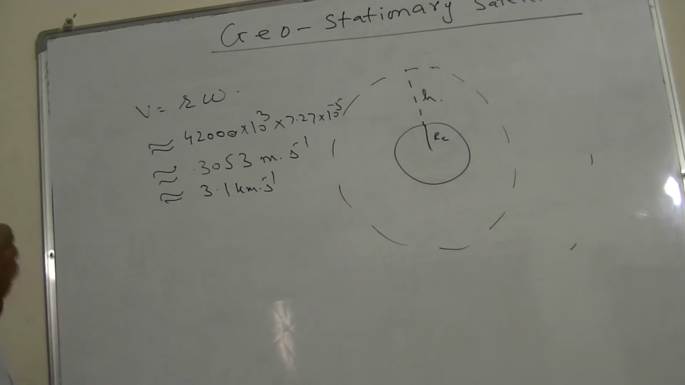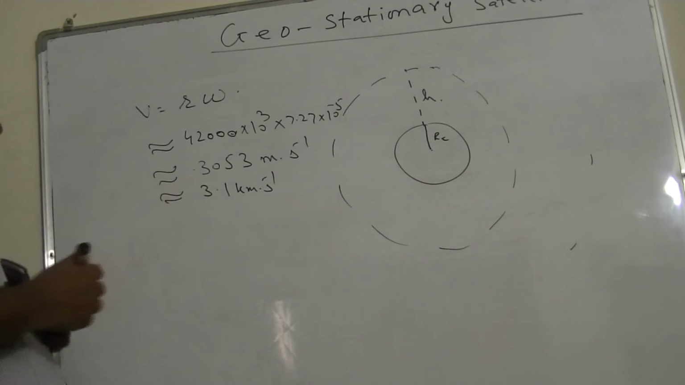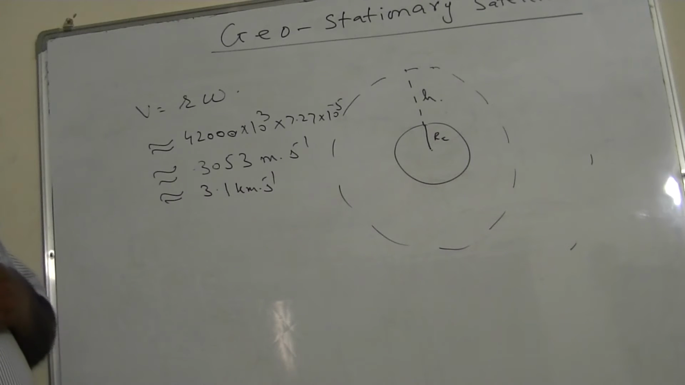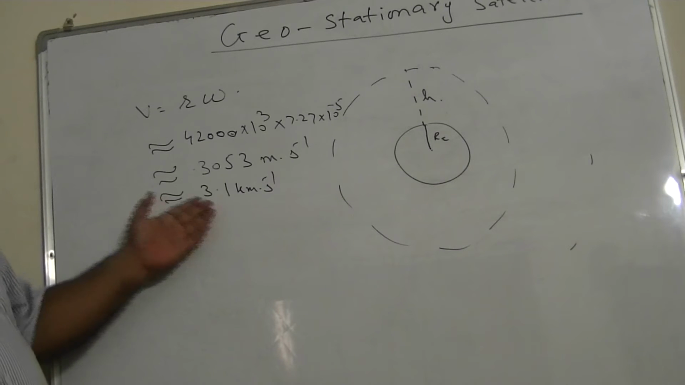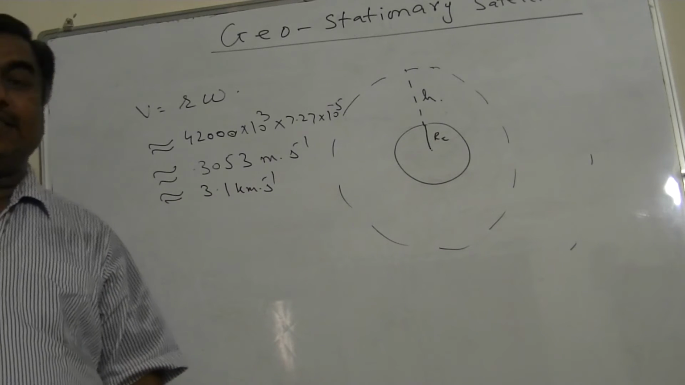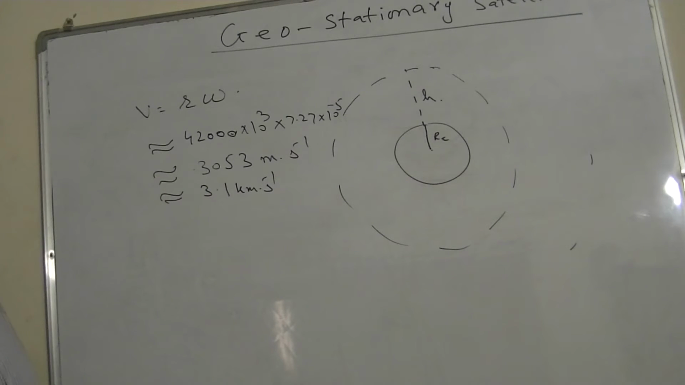So the linear speed of the geostationary satellite is approximately 3.1 kilometers per second. It's not a small speed, it's a very huge speed. You can think about it: in every second, it is covering a linear distance of 3.1 kilometers. That's why it completes a round of the Earth in 24 hours. So this was the geostationary satellites.